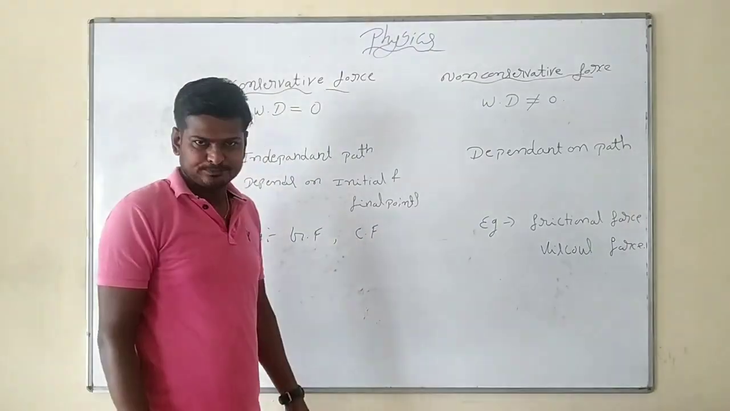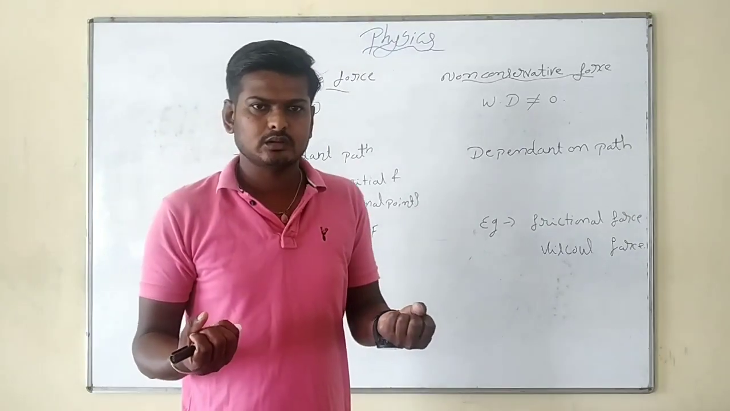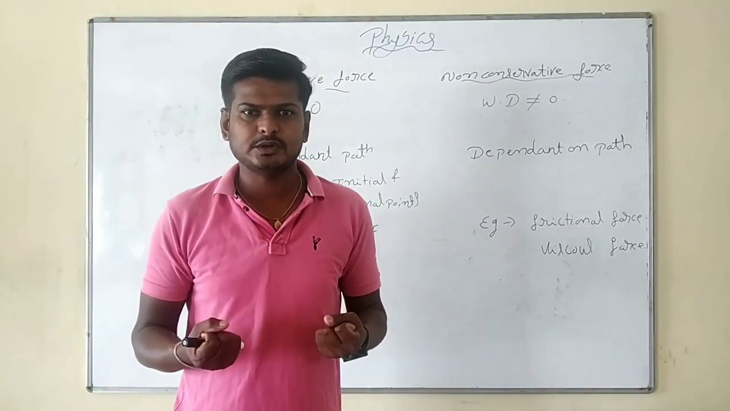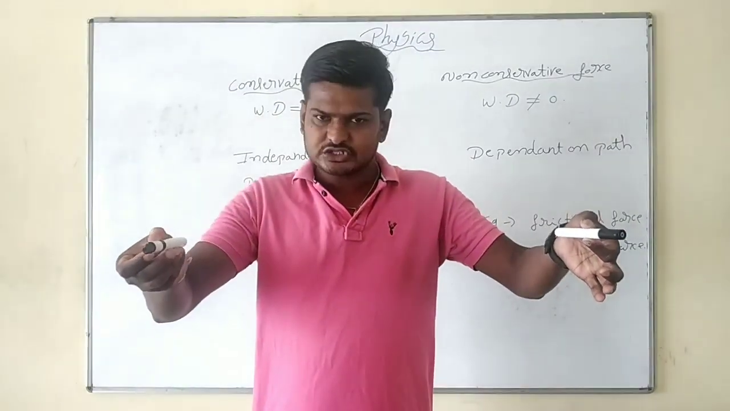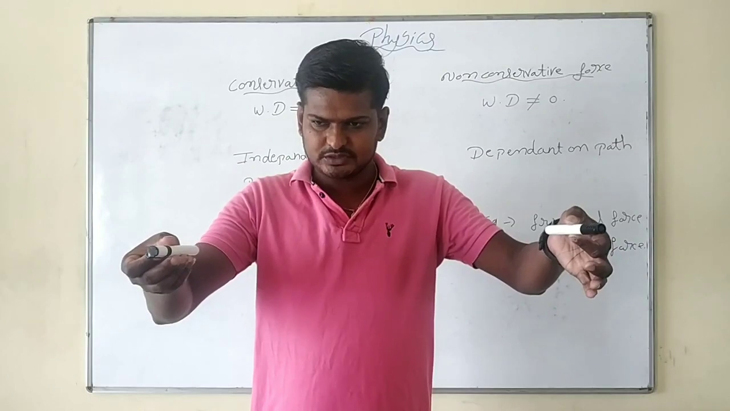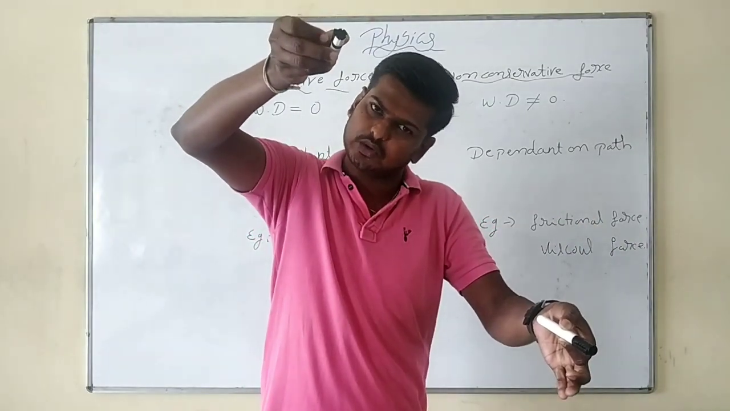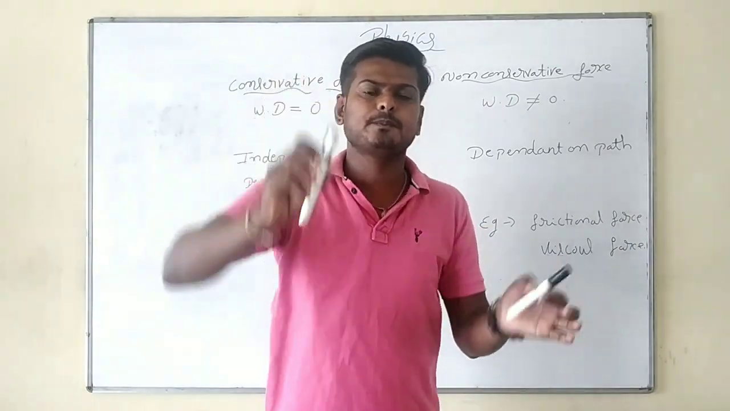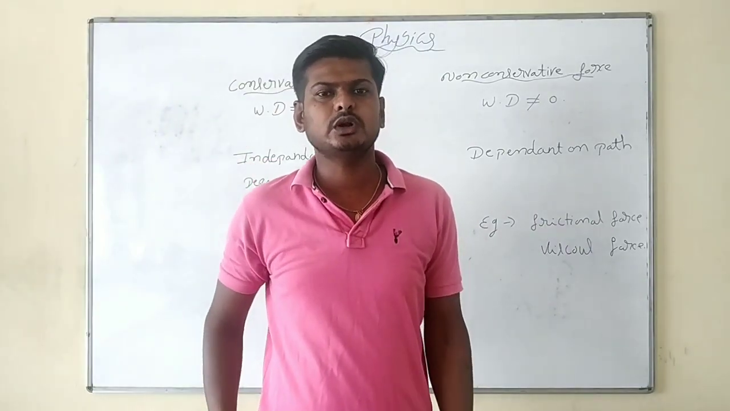Simple. Coulomb force means what? The force of attraction or repulsion between two charges. Suppose there are two charges and the distance between them is 2 meters. Then there will be a particular force. Even if I take another path, the initial and final points are the same, the distance is 2 meters only, and the force will be the same.